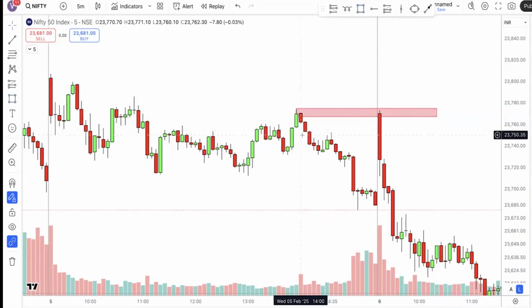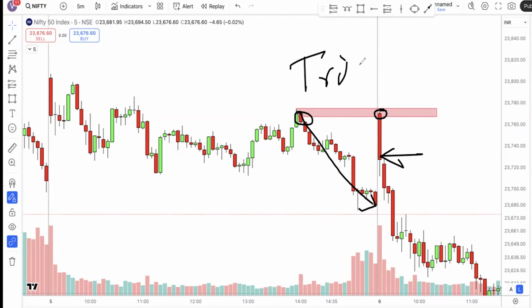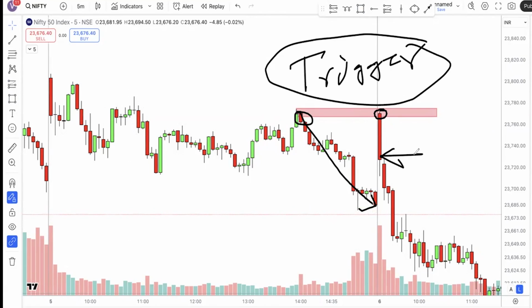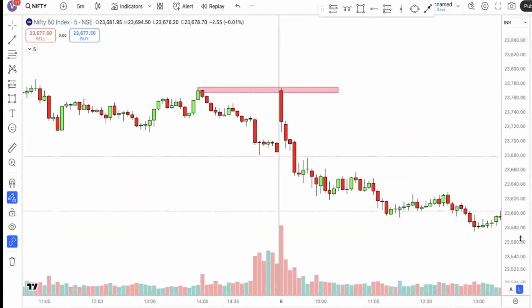From this candle, you can see that only in the late afternoon it started falling. After staying sideways for the most part of the time, in the late afternoon, from this level it started going down. Next day the candle opened right at that level, made a bearish candle. So that is the trigger point. All right. So that means if there is a trigger point like a supply zone or a demand zone, then you can expect most of the time a bearish day from that level. Okay, this is another setup to identify a trending day.